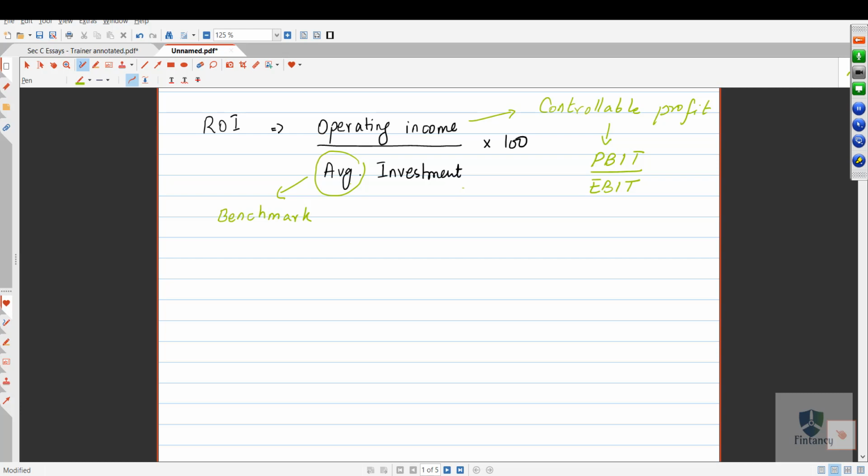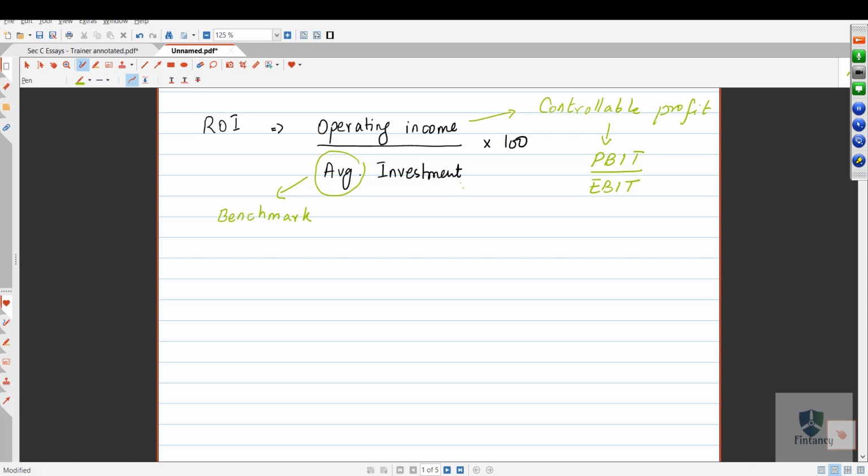The income figure you are taking is throughout the year. How can you compare a figure of the whole year with a figure which is not related throughout the year? So just to normalize the figure, we take the opening investment, we take the closing investment, and we divide by 2 to take an average.